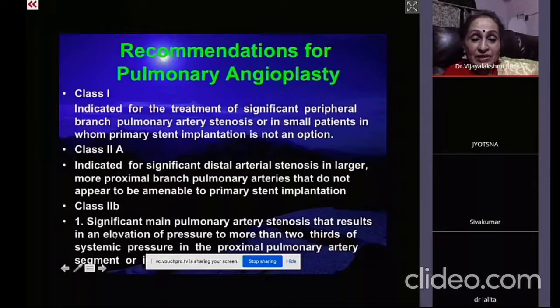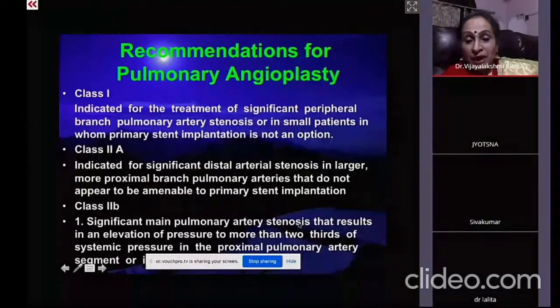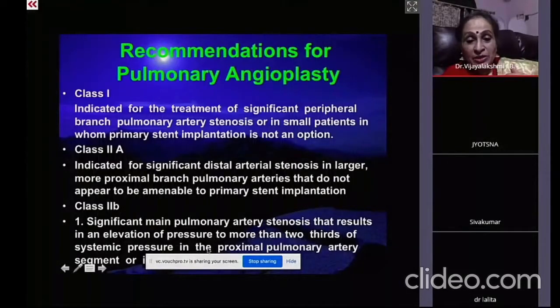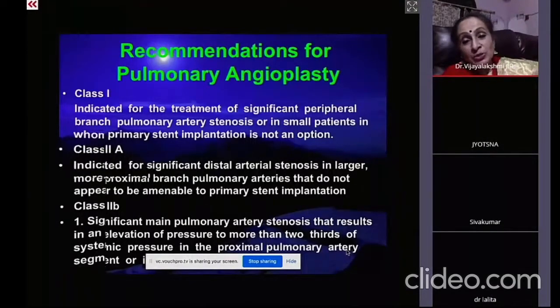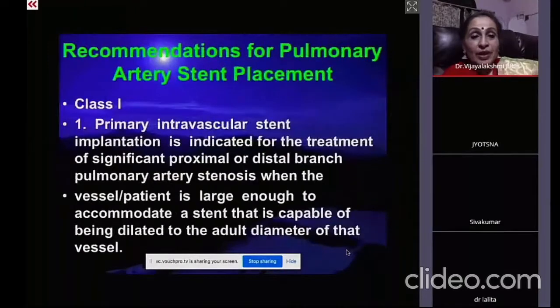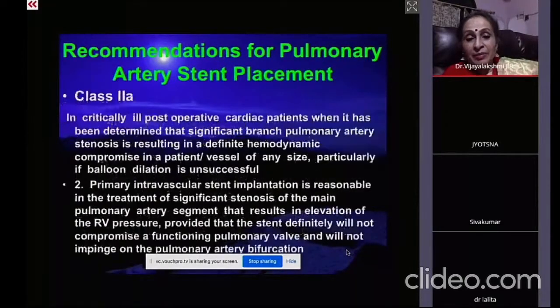And if there is a significant main pulmonary artery stenosis that results in an elevation of the pressure to more than 2/3 of the systemic pressure in the proximal pulmonary artery, that segment also has to be dilated. Now, these recommendations, all of you can read, so I will go to the case scenario.